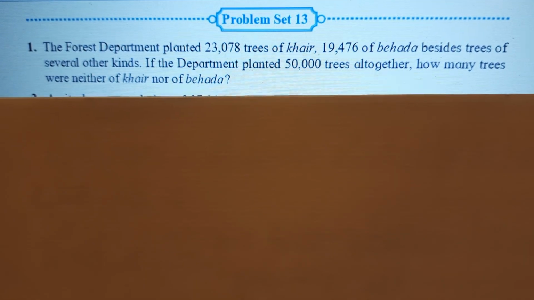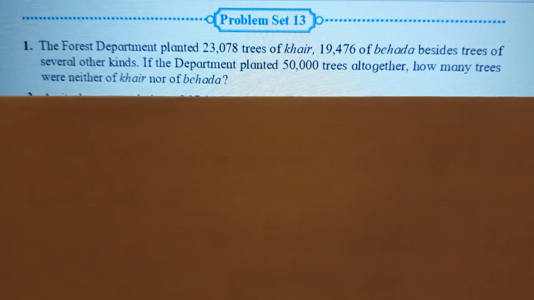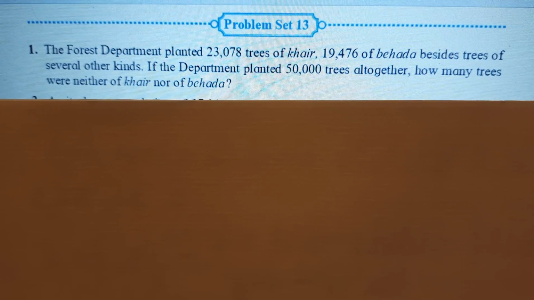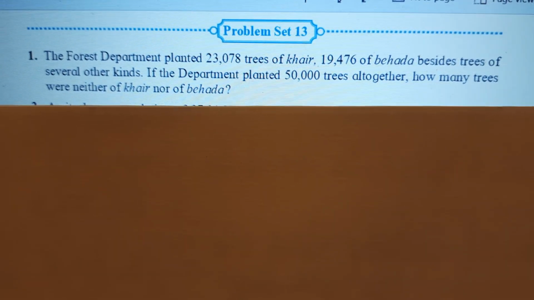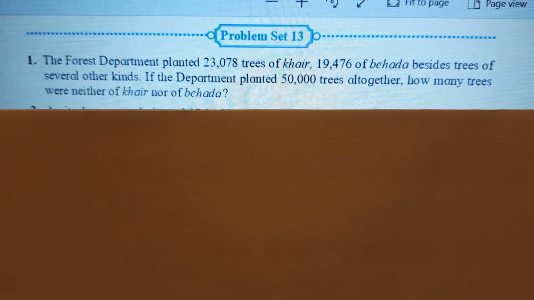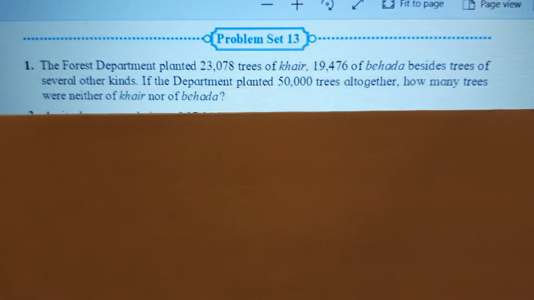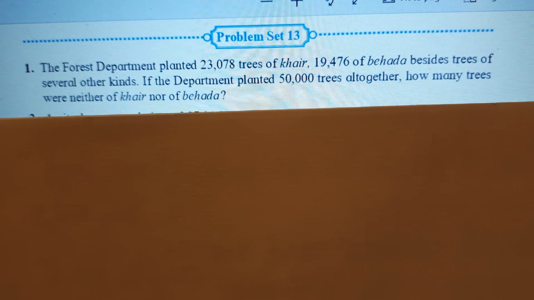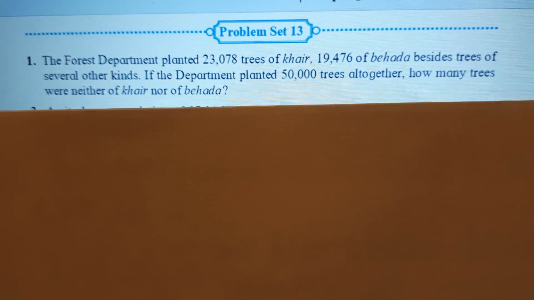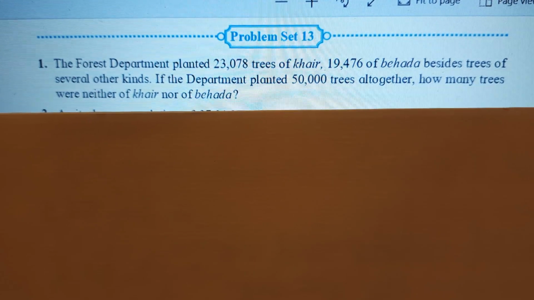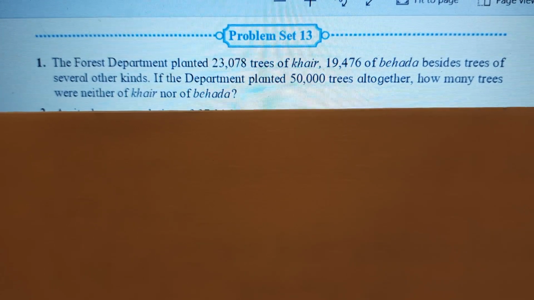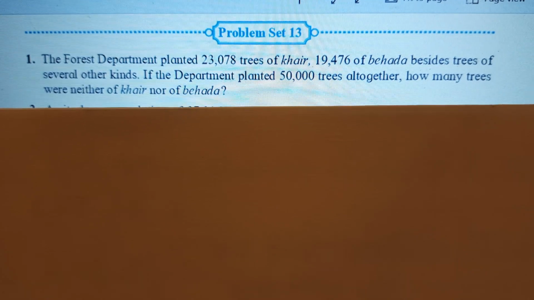So the first question is, the forest department planted 23,078 trees of Khair, 19,476 of Bihada, besides trees of several other kinds. If the department planted 50,000 trees altogether, how many trees were neither of Khair nor of Bihada?